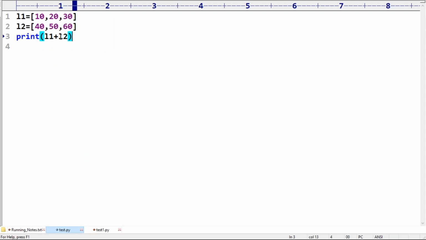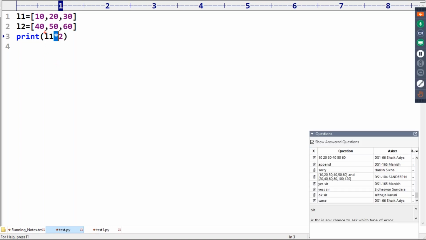Next, here I'm taking L1 into 2. What is the meaning, sir? It is a repetition only. Don't think of it as multiplication; it is repetition.